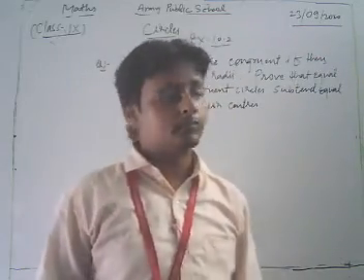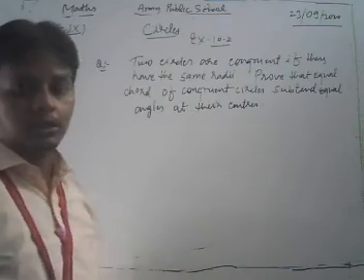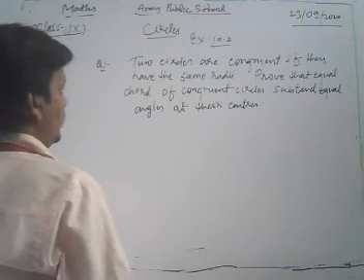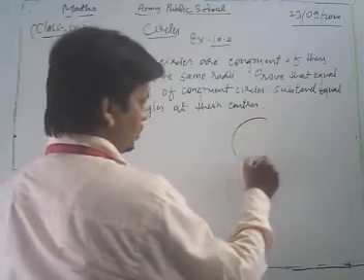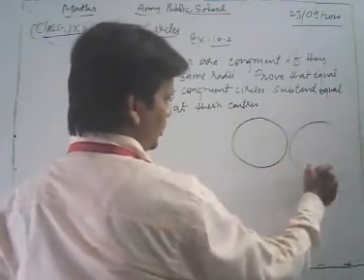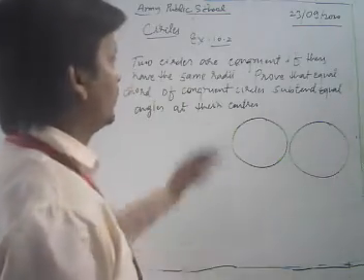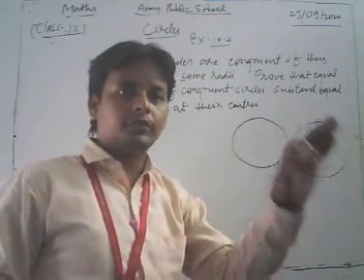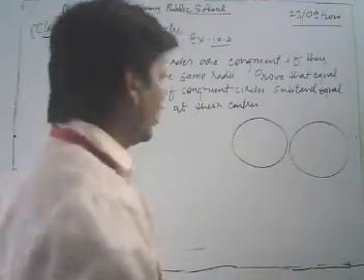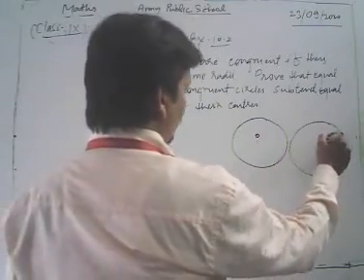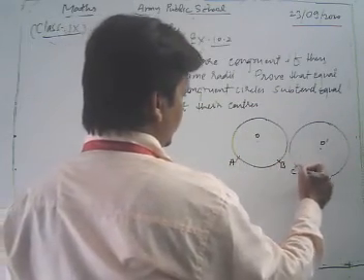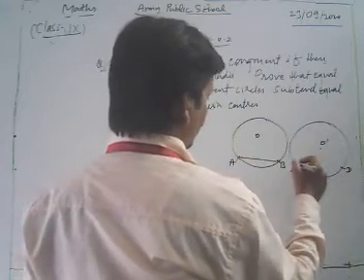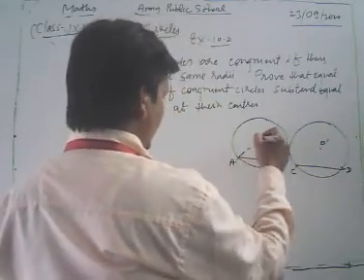Now in this question, first of all we draw two circles which are congruent. Two circles are said to be congruent if their radii are the same. Now we take their centers as O and O dash, and let us take chord AB and this chord CD. We join AB, we join CD, and we join OA, OB, OC and OD.